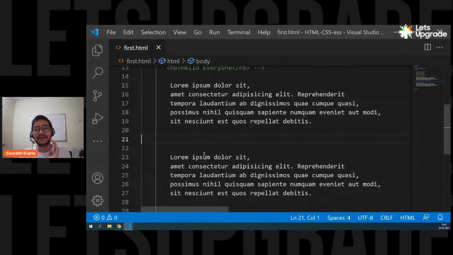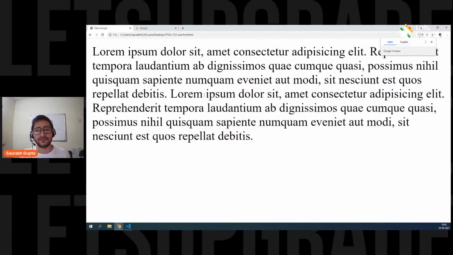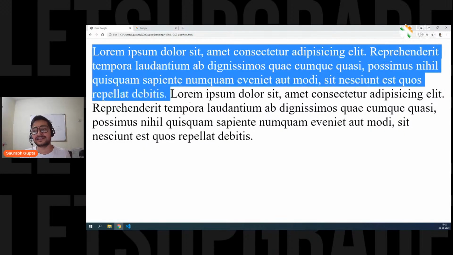That means it doesn't matter how many spaces you give here, your code will work normal. Your output will still feel normal. Your output will simply ignore these spaces. Okay, that means I want to create two paragraphs, but they are not looking good. They are basically getting treated like a single paragraph.